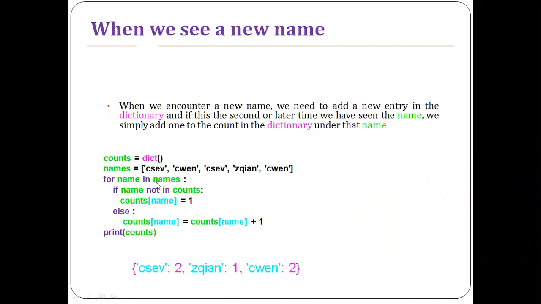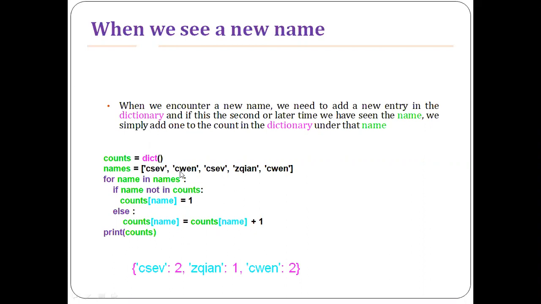So in this way we are storing it back into the name, right? I already explained to you CSEV. Initially, when I insert CSEV into the dictionary, it is empty, so I'll directly insert it. CWEN: before inserting it, I'll make sure whether there is any name called CWEN.